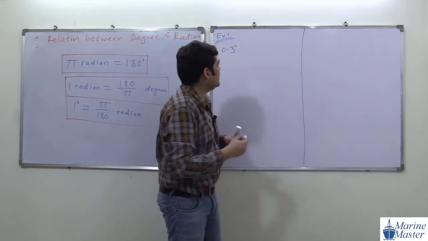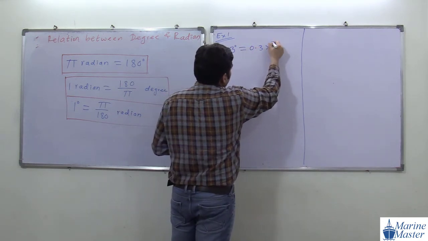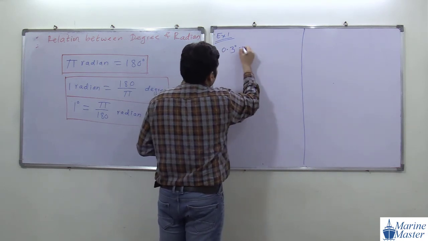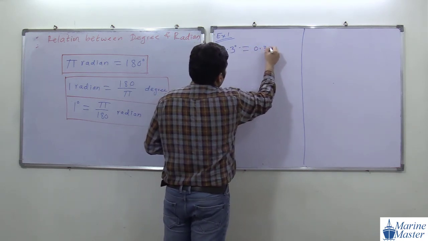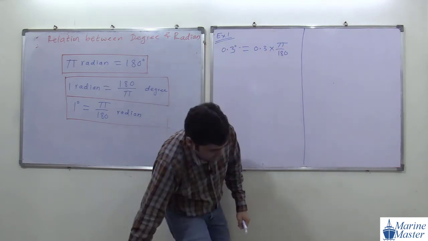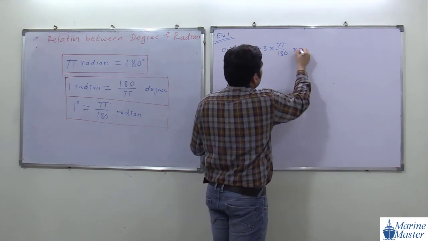So we multiply 0.3 by pi by 180 to get radian.